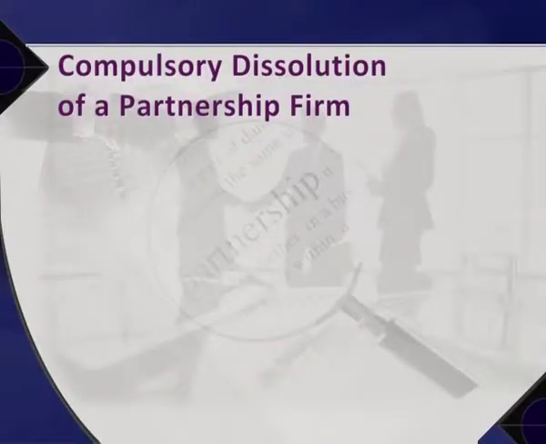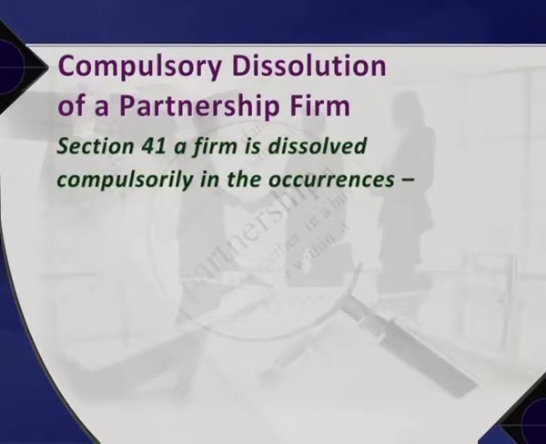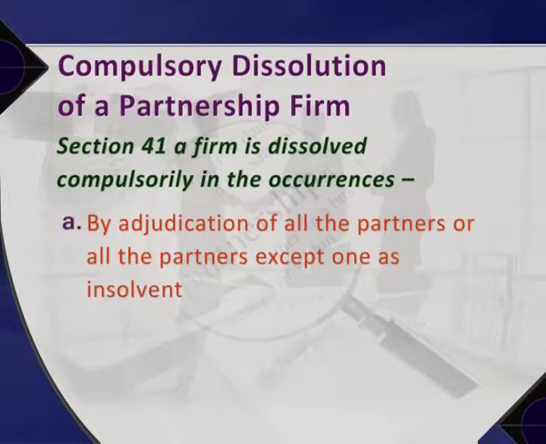Second, compulsory dissolution of a partnership firm. As per section 41, a firm is dissolved compulsorily in the following occurrences: A. By adjudication of all the partners or all the partners except one as insolvent. The firm is forcibly dissolved when all or all except one partners of the firm are declared insolvent by the court. The partners cease to be a part of the business from the date on which they are adjudicated insolvent.